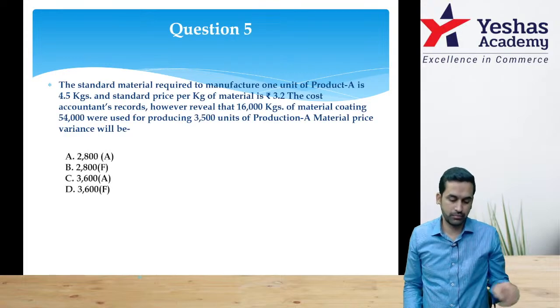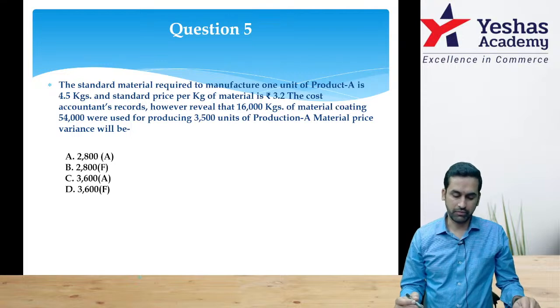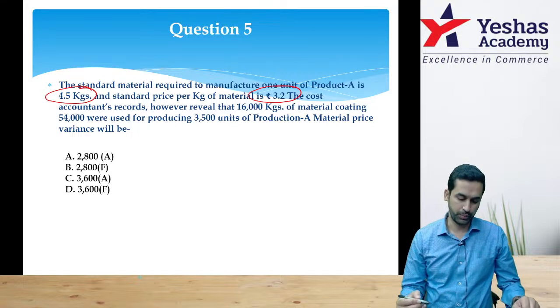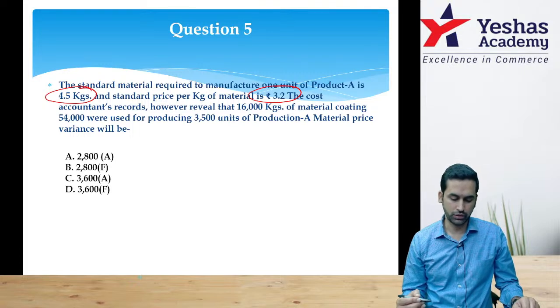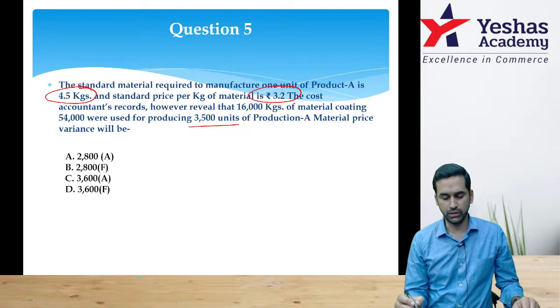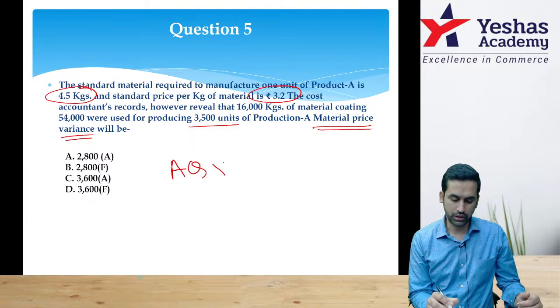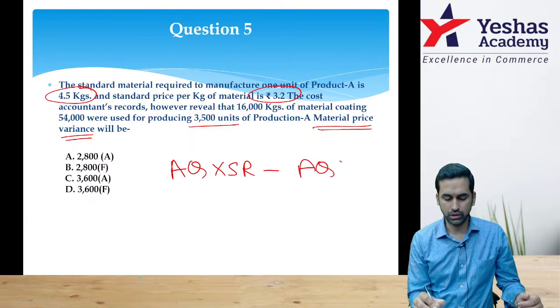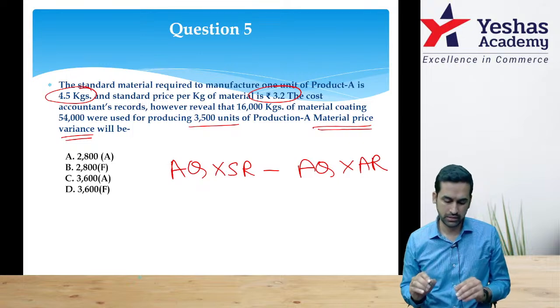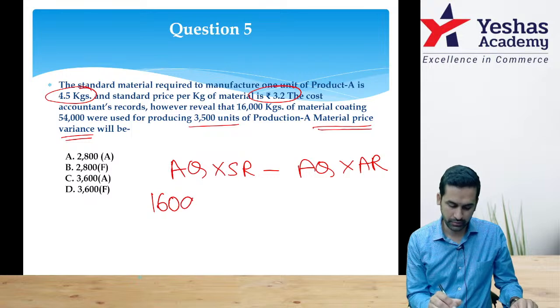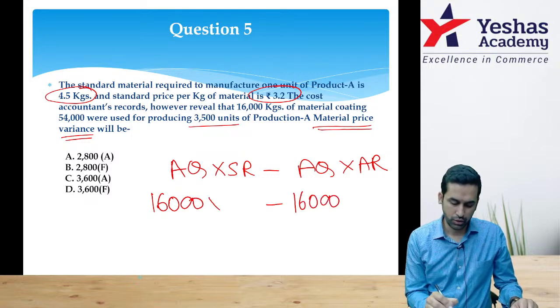Question 5. Standard material required to manufacture 1 unit of product is 4.5 kg and standard price is 3.2 rupees. The cost accountant's records, however, reveal that 16,000 kg costing 54,000 were used for producing 3,500 units. Price variance. Now price variance is actual quantity into standard rate, actual quantity into actual rate. Rate or price, that's okay. Now how many kgs? 16,000 kgs.